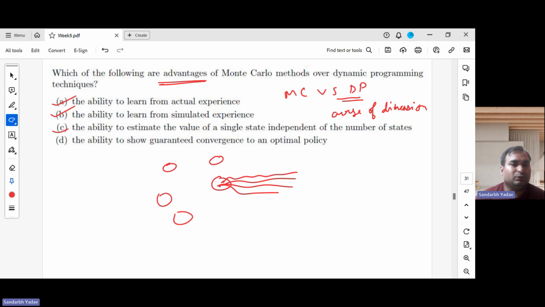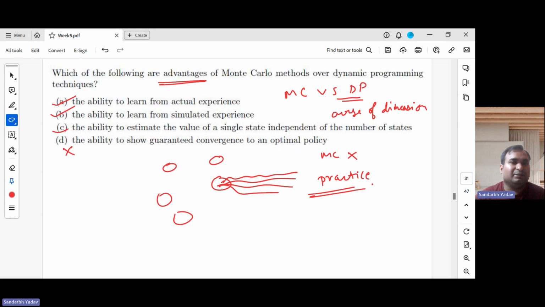And the ability to show guaranteed convergence to an optimal policy. In the case of Monte Carlo methods, we don't have guaranteed convergence, right? We don't have theoretical guarantees that it will converge to an optimal policy. It's just that it works better in practice. So in practice it works better, so we use it, but we don't have theoretical guarantees.